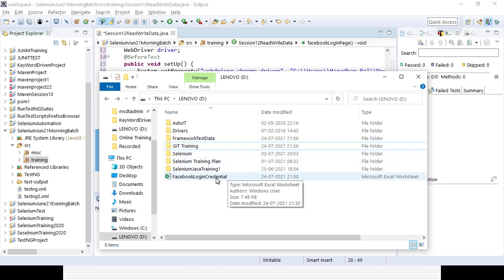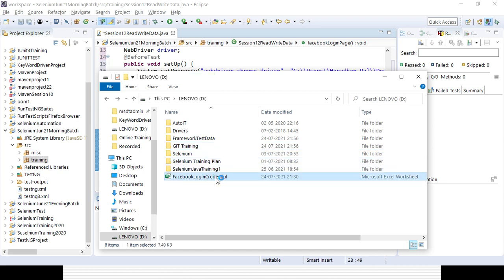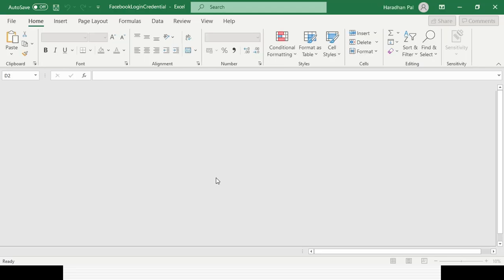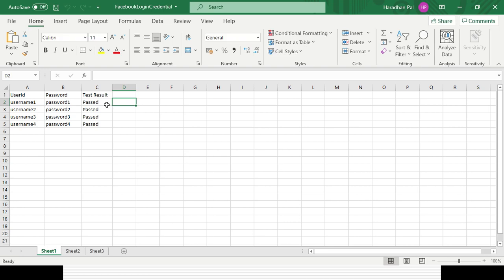In the drive, Facebook login credential. So this is my test data sheet from which I will be reading the data as well as writing the data. This sheet has three different columns: one is the user ID, one is the password, and one is the test result. In the user ID fields, I have tried to provide three sets of different combinations.